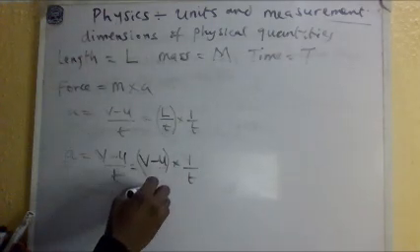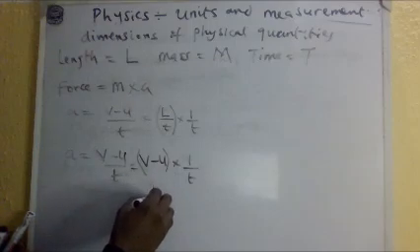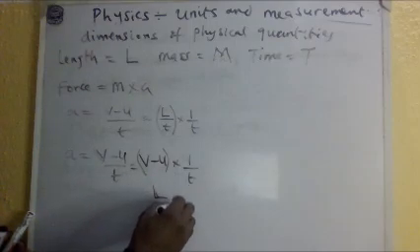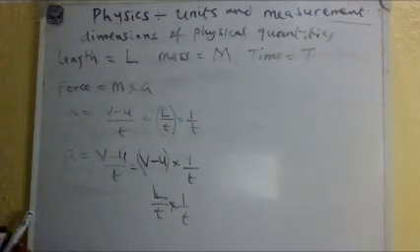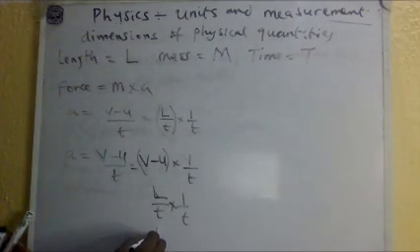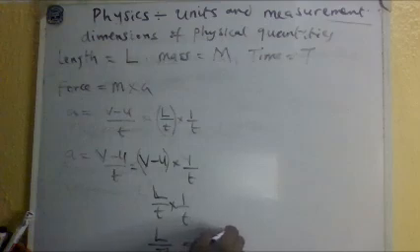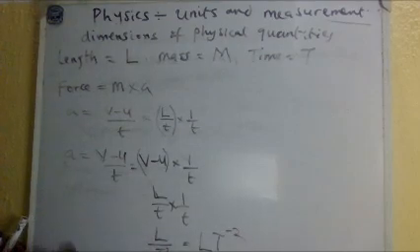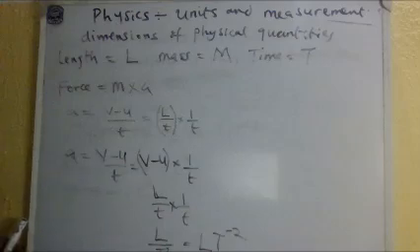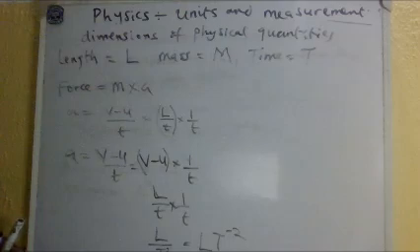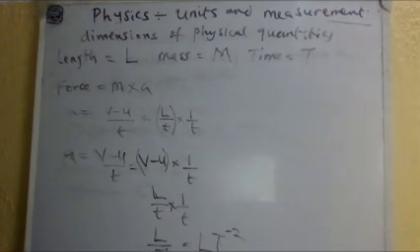Meanwhile, this change in velocity is the same thing as L over t times 1 over t. So L over t squared is the same thing as saying L t raised to the power minus 2. So this is the dimension for acceleration A. Now, if it is pressure we're looking at, let me erase it.